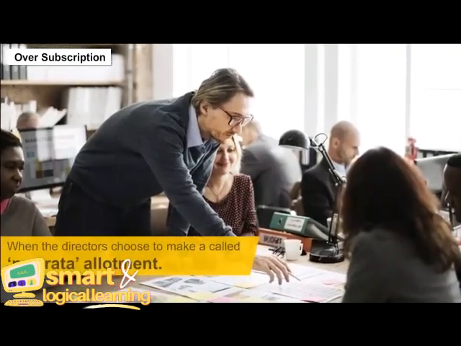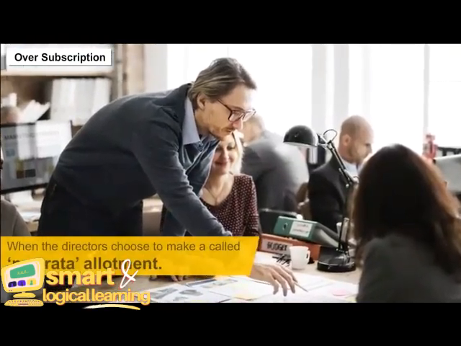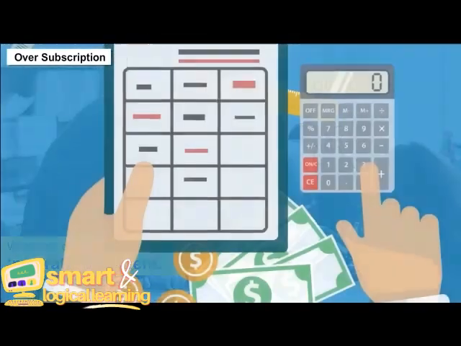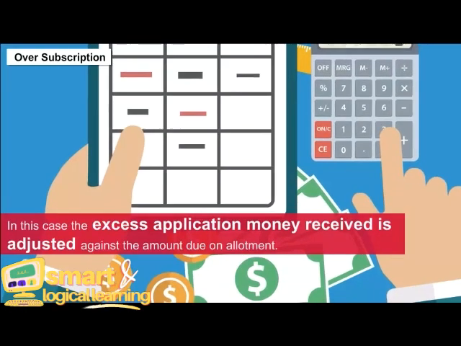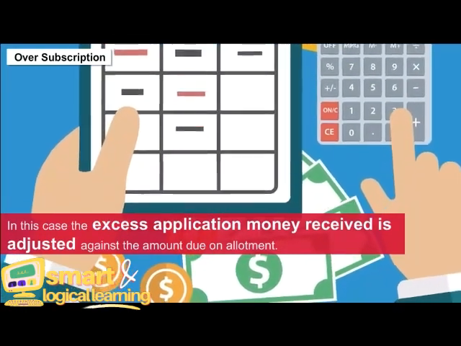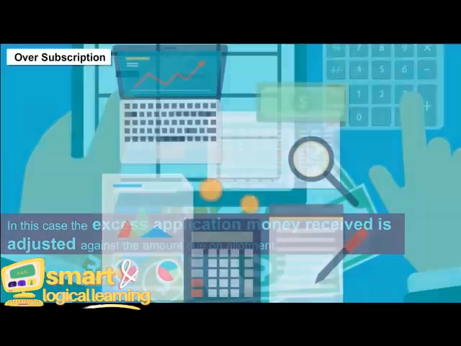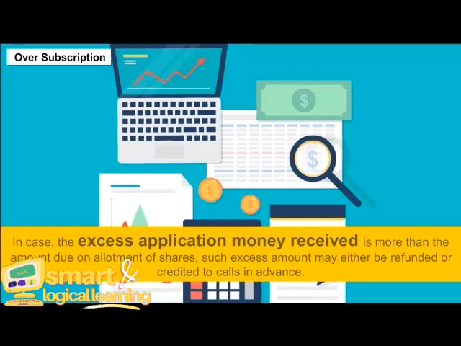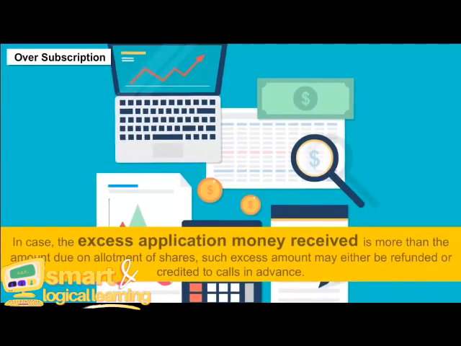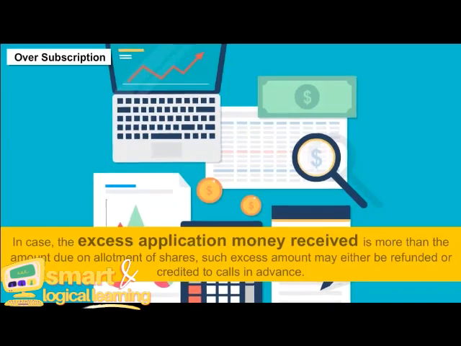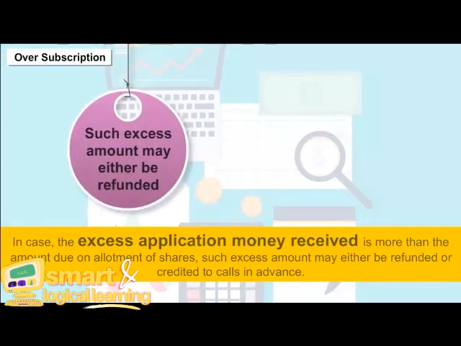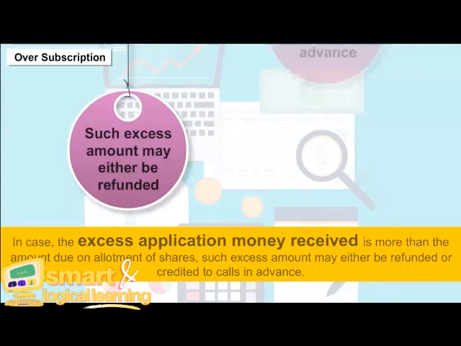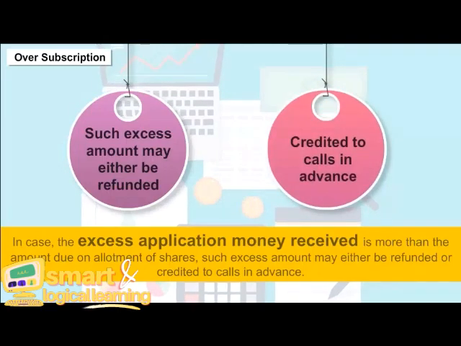Two, when the directors choose to make a pro rata allotment. In this case, the excess application money received is adjusted against the amount due on allotment. In case the excess application money received is more than the amount due on allotment of shares, such excess amount may either be refunded or credited to calls in advance.